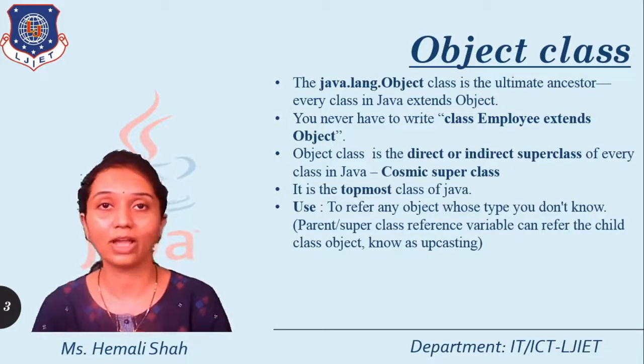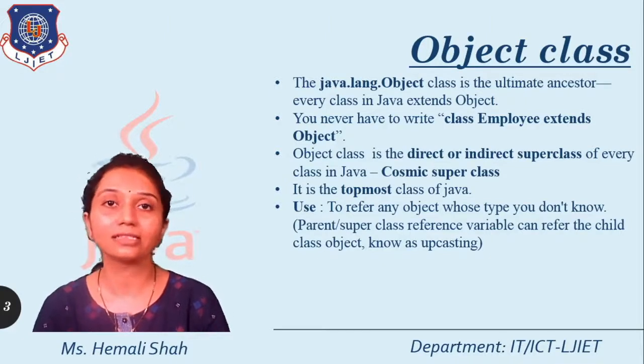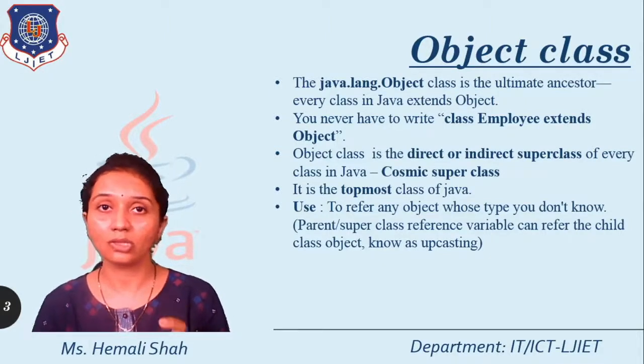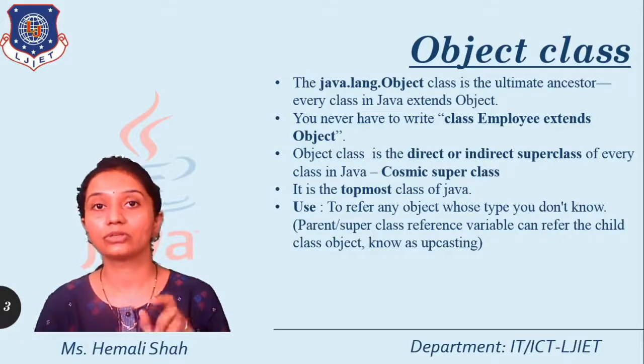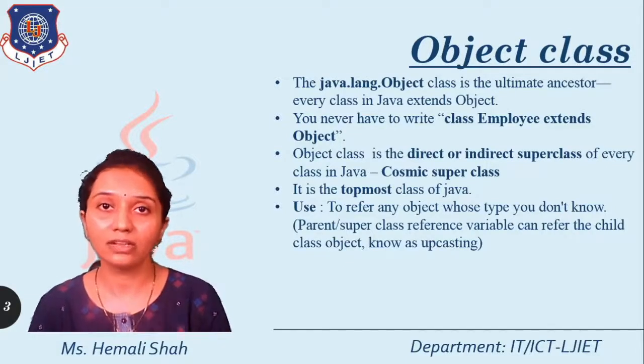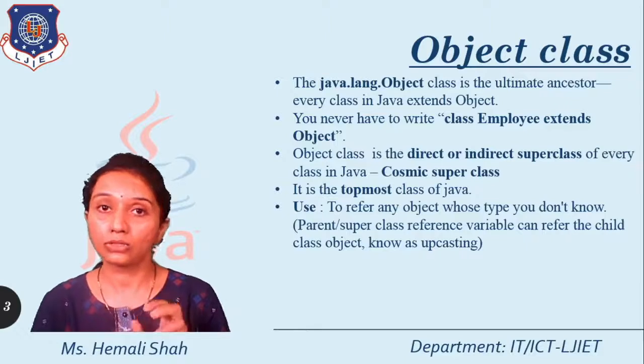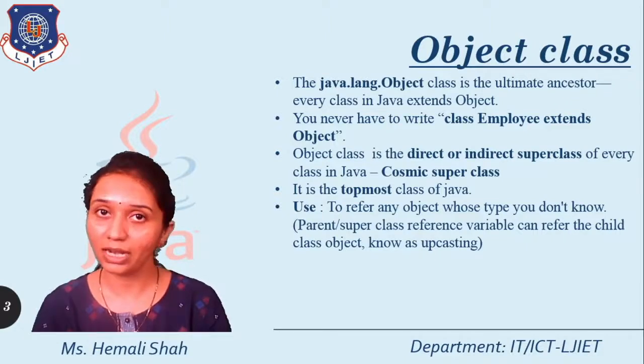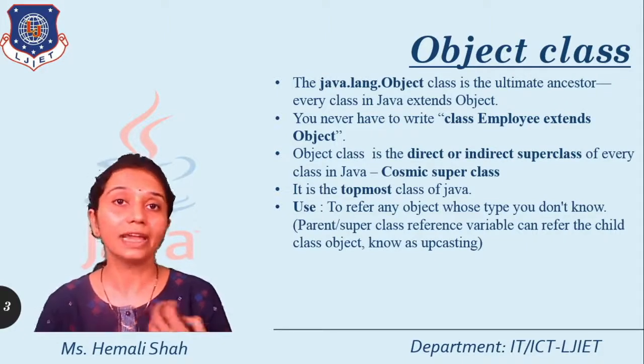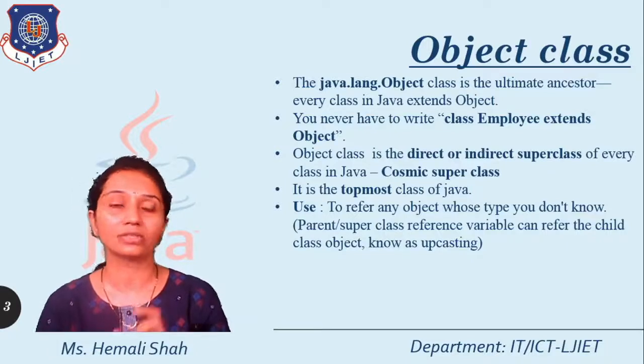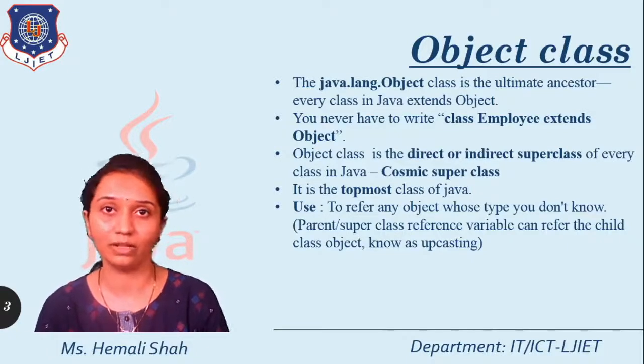You must have the idea that a superclass variable can refer to child class instances. So this Object class is basically used as a reference type. Object is a superclass of all the classes, so you can refer to any child class object by using this Object class reference variable.